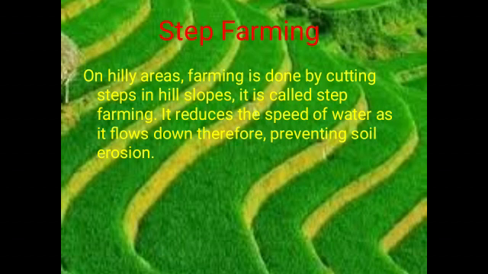So farmers, what do they do? They do farming by cutting steps in the hill slopes, due to which the speed of the water is reduced as it flows down. At every step, the soil eroded is deposited on the next step. It reduces the loss of fertile topsoil. In this way, we can conserve the soil.